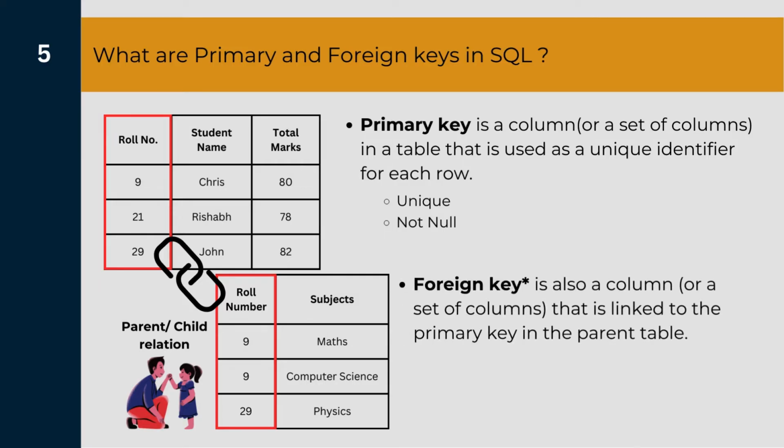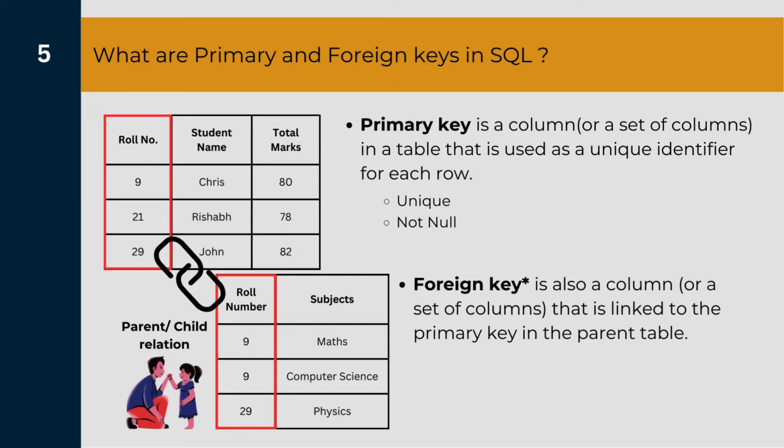Then a not null constraint, which means that there should not be any null values in that particular column. A foreign key is also a column or a set of columns that is linked to the primary key in the parent table. Now if you see the lower table, the column roll number is the foreign key, and it is not necessary to have unique values in that particular column because one student can have more than one subject, and hence there could be a repetition of roll numbers in more than one row.